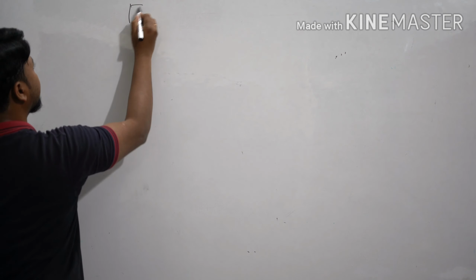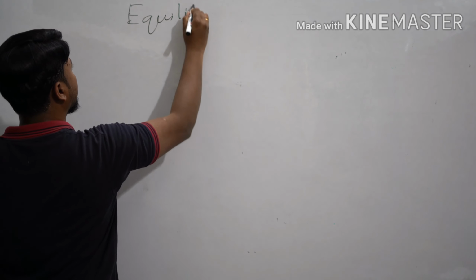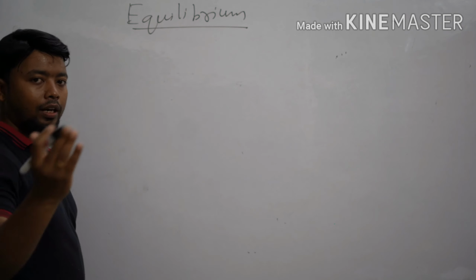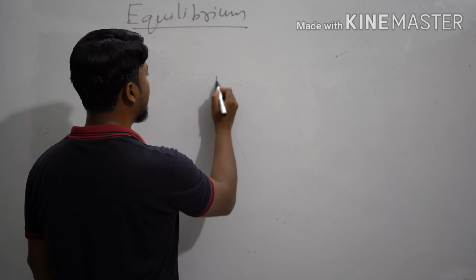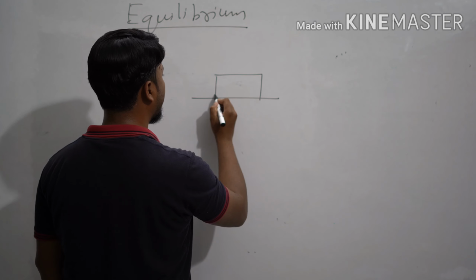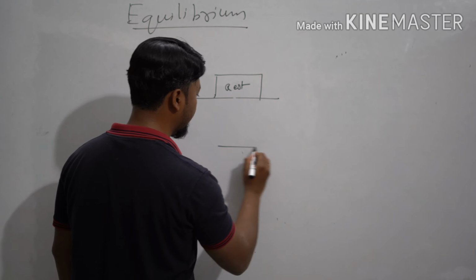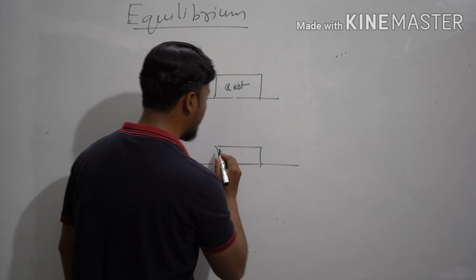Equilibrium. Now what is equilibrium? Look at this example. If there is one body here and this body is at rest, and there is another body, this body is in motion.